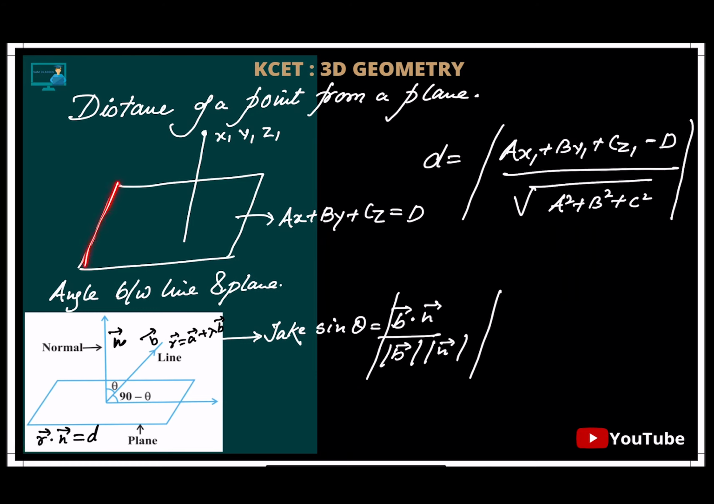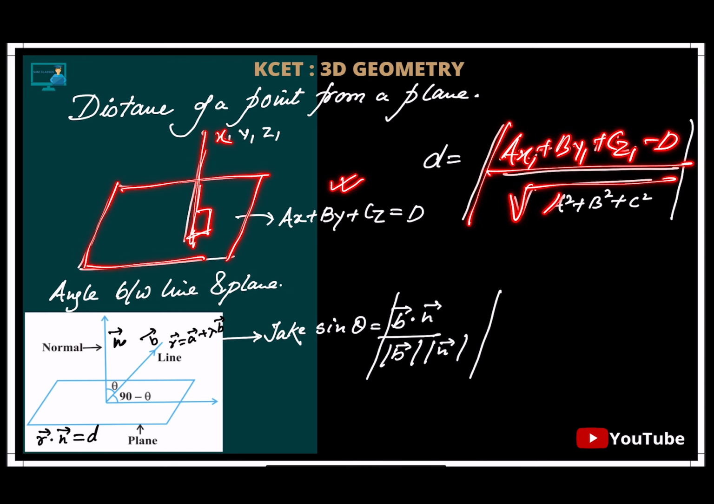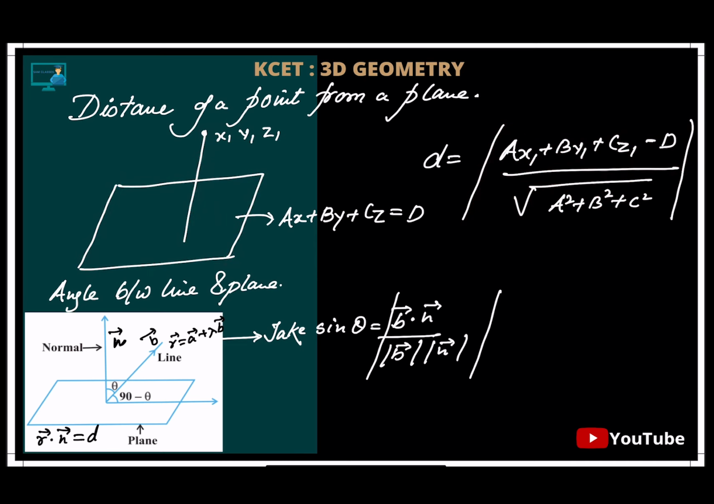Now, distance of a point from a plane. This formula you can also use, and we use it a lot. One point is given and you have to find the distance to the plane. So directly you can use this formula: ax1 plus by1 plus cz1 minus d, divided by the square root of a square plus b square plus c square. That's it. So what is difficult in this? You just need to understand that a, b, c we get from the plane, and x1, y1, z1 are the coordinates of the point, correct? That's it.